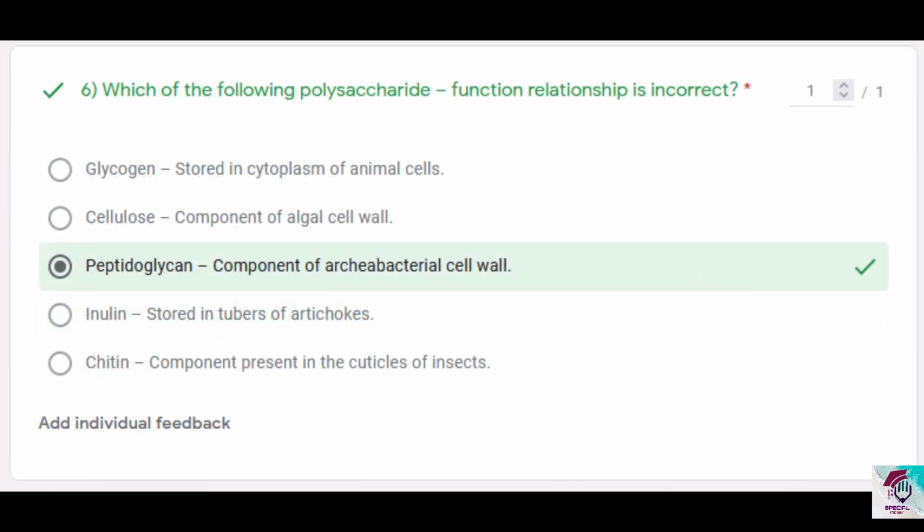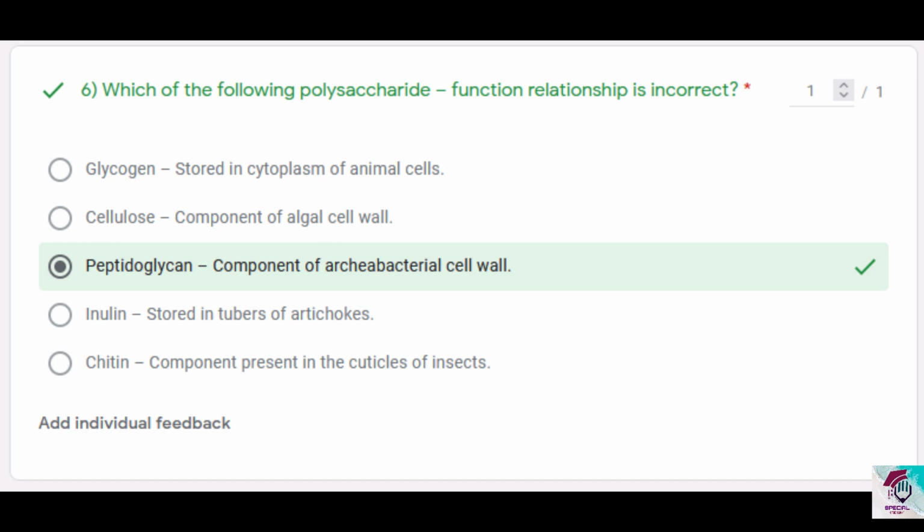Question number 6. Which of the following polysaccharide function relationships is incorrect? You have to select the incorrect one. First one, glycogen stored in cytoplasm of animal cells. Now this is correct because glycogen is found as a storage polysaccharide in both animal cells and fungi, and it is actually stored in the cytoplasm. Animal cells don't have a cell wall, and it's stored in the cytoplasm.